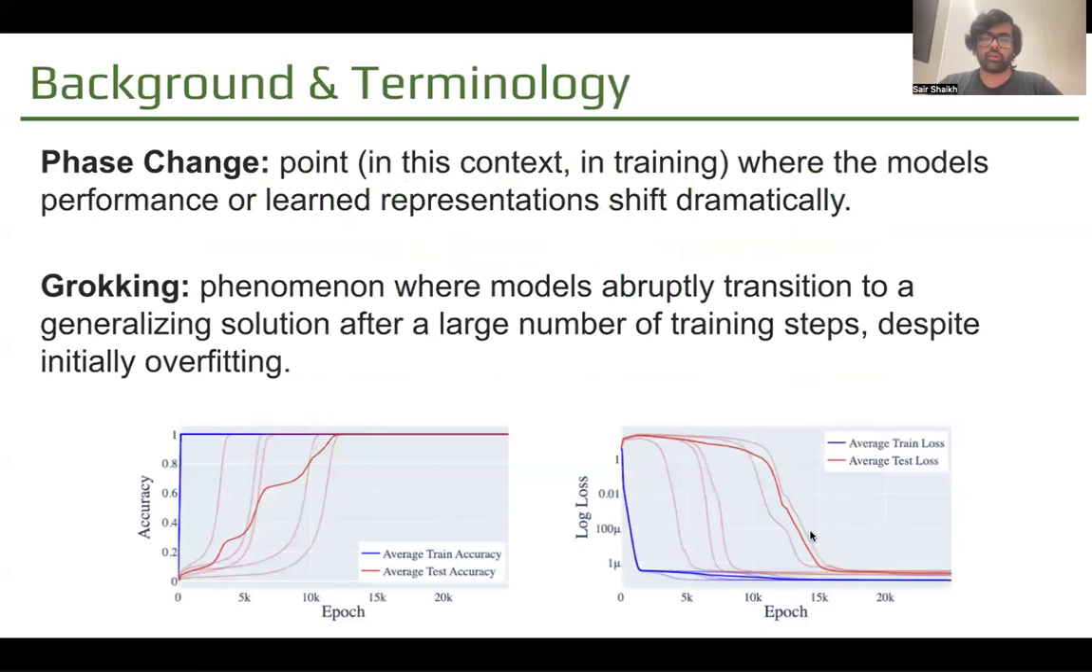So some background and terminology. This paper concerns itself with phase changes, which are points where the model performance or learned representation shift dramatically. Specifically, we are looking at the phenomenon called grokking, where models abruptly transition to generalizing after a large number of training steps, seemingly very abruptly.